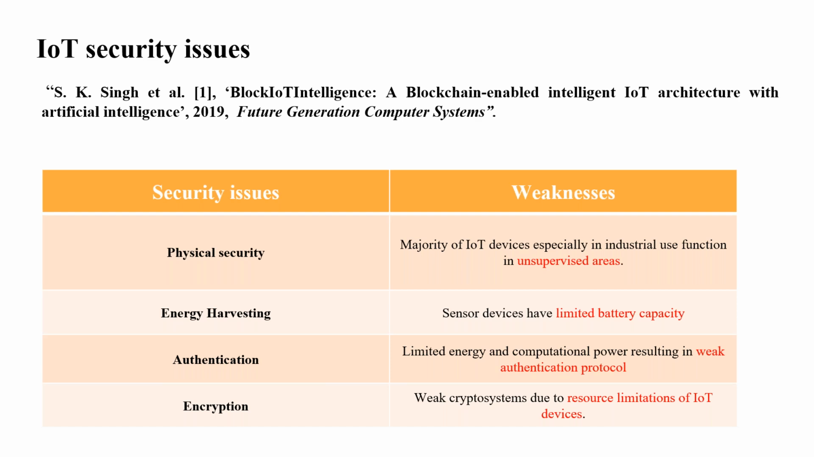Next is authentication. Limited energy and computational power result in weak authentication protocols. That is why the blockchain concept used for IoT is mainly for authentication, security, and privacy purposes. Next is encryption, with weak crypto systems due to the resource limitations of IoT devices. We convert one message to another, like plain text to cipher text, but this can be hacked by any malicious node. So this is also a problem in IoT.